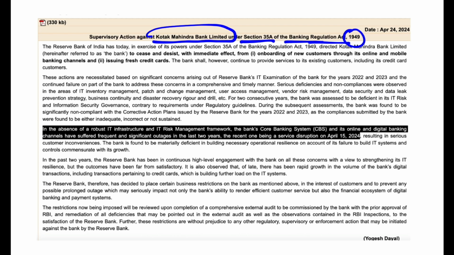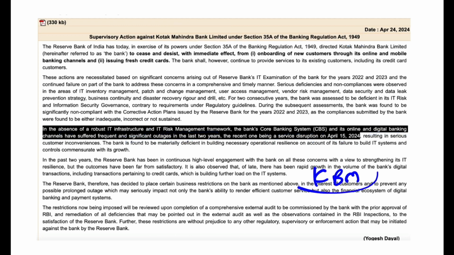I told you operational risk, right? So in the absence of robust IT infrastructure and IT risk management framework, the bank's core banking system and its online and digital banking channels have suffered frequent and significant outages in the last 2 years. The most recent, there was a disruption on 15th of April 2024. Now just imagine a big bank like Kotak Mahindra Bank, which has assets and deposits worth lakhs of crores. There is a server outage.